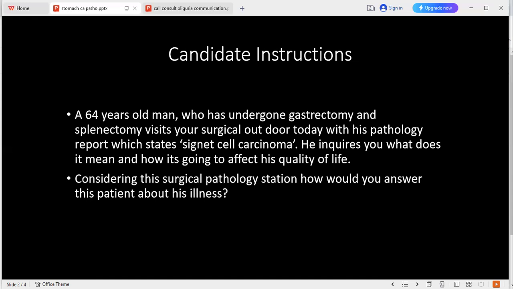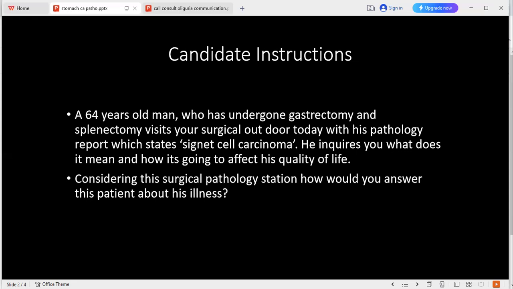Can you name a few risk factors which contribute towards the formation of gastric carcinoma? Yes, ma'am. I would consider the most important risk factor is H. pylori infection, followed by diet containing nitrosamine, that is smoked food and smoked fish, salmon fish, followed by Menetrier's disease, and intestinal metaplasia, adenomatous polyps more than 2 centimeter in size.